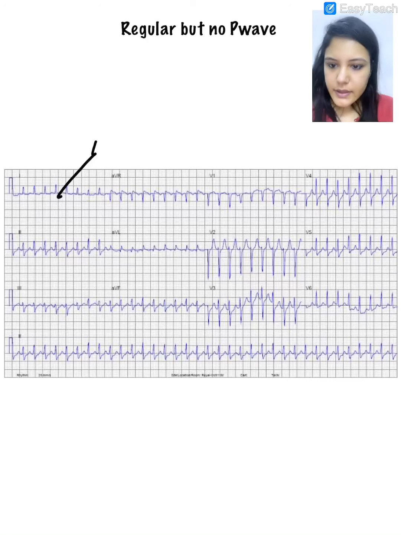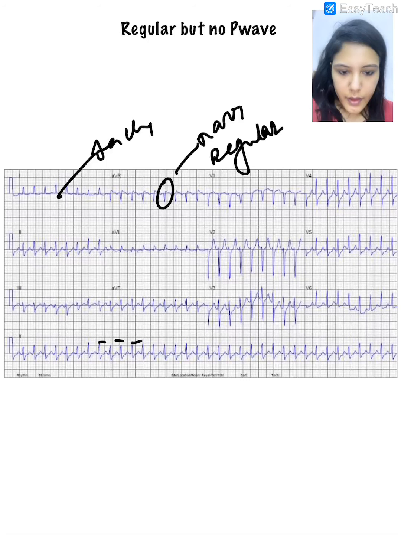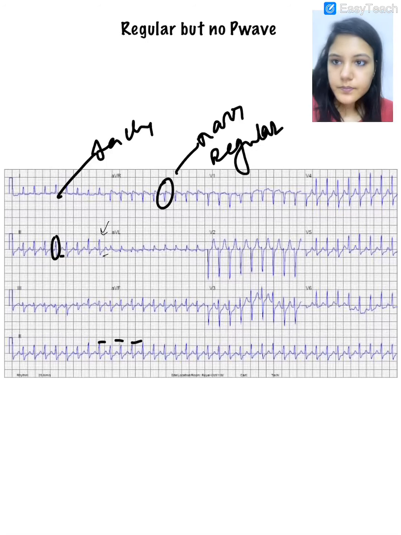Now here there is tachycardia. The QRS complex is narrow. What about the RR interval? It's regular, and we can't see any P wave. This is QRS, this is T. This is QRS, this is T. So we can't see any P wave.